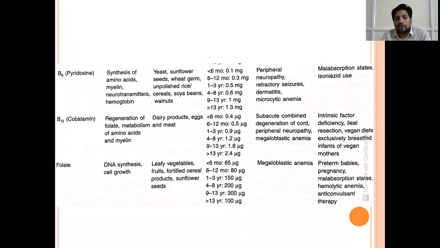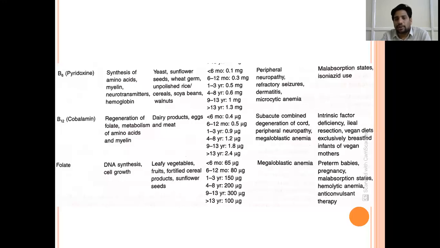And B6 is pyridoxine. Pyridoxine also helps in amino acid synthesis, neurotransmitter synthesis and hemoglobin synthesis. Pyridoxine is present in yeast, sunflower seeds, wheat germ, unpolished rice, cereals, and soybean. Normal daily requirement of pyridoxine is around 1 mg per day. Pyridoxine deficiency presents as peripheral neuropathy and can present as refractory seizures. If a child presents with refractory seizures, one of the things we have to remember is pyridoxine. We give 100 mg stat pyridoxine.